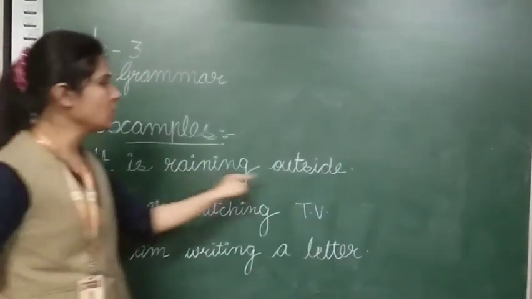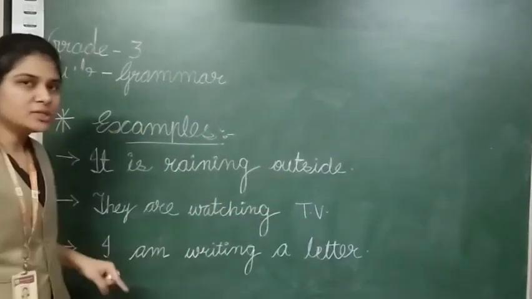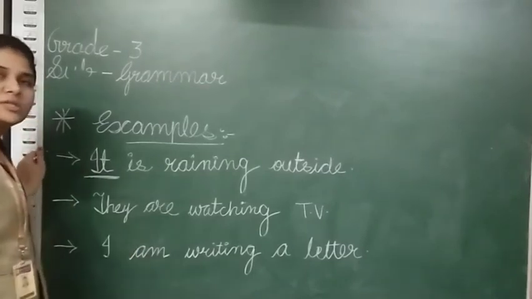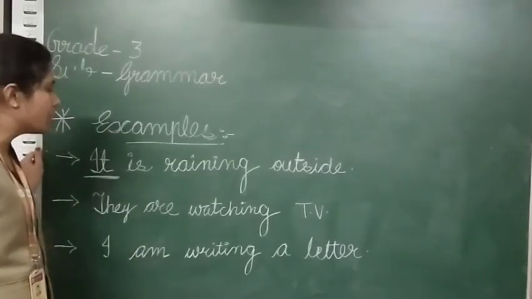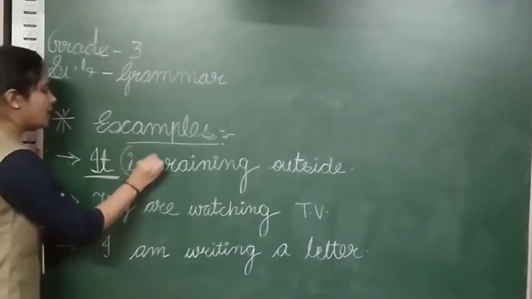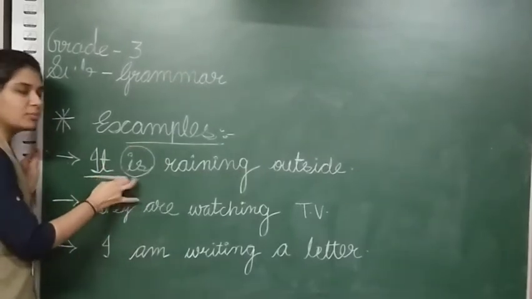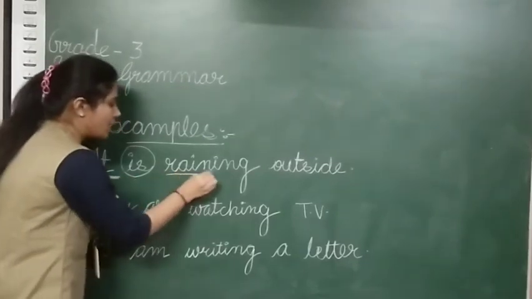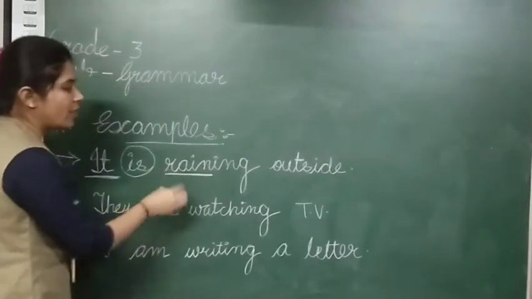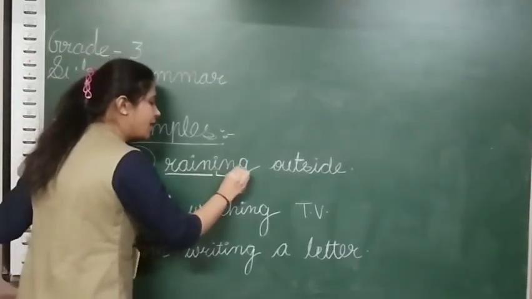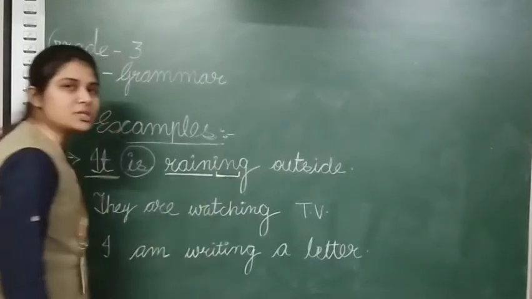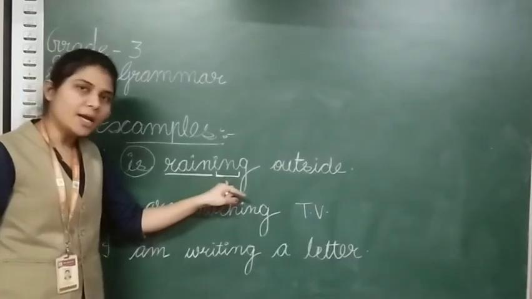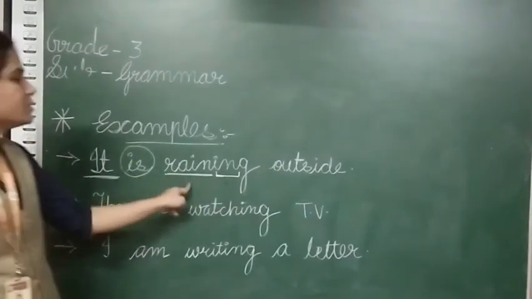It is raining outside. Now you can see our first word is it, means जो pronoun है वो क्या है हमारा? Singular, right? It comes in singular. So what we have used with that? Is. Singular के साथ हमने क्या use किया है? Is. Okay. Now this is the main verb, rain. What we have added in this? ing we have added to make it in continuous tense. Continuous उसको बनाने के लिए हमने उसमें क्या किया है? ing add किया है.